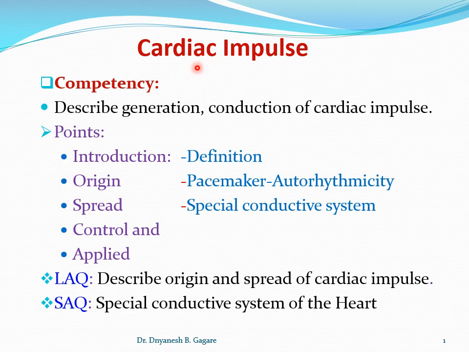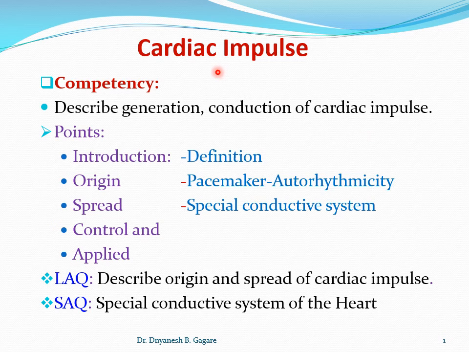Generation means how the impulse is produced in the heart by the pacemaker. That is genesis, or we can say the production of impulse by the pacemaker. And once the cardiac impulse is produced, how it spreads over the heart, that is conduction of the cardiac impulse. So you should be able to tell how it is conducted over the heart.